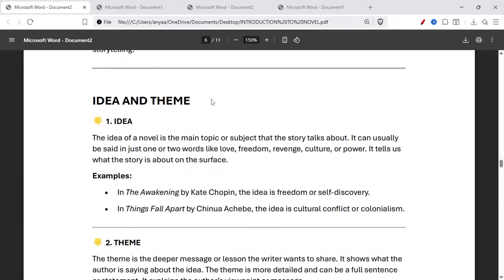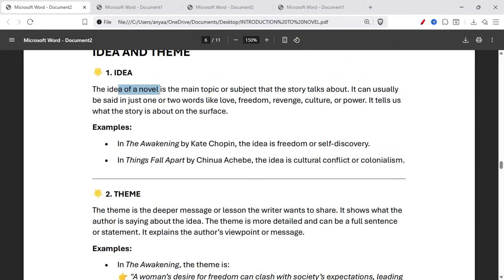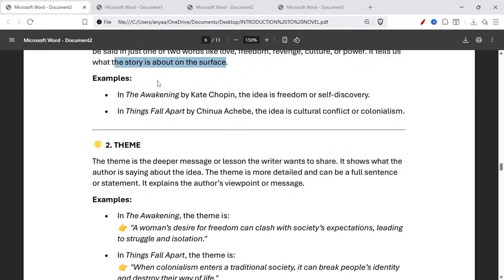Let's talk about the idea and theme difference. The idea of a novel is the main topic or subject that the story talks about. It can usually be said in just one or two words, like love, freedom, revenge, culture, power. It tells us what the story is about on the surface. For example, in The Awakening by Kate Chopin, the idea is freedom or self-discovery. In Things Fall Apart by Chinua Achebe, the idea is culture, conflict, or colonialism.